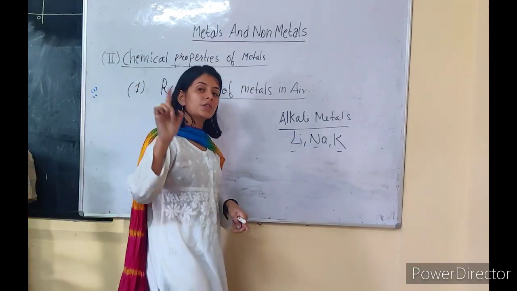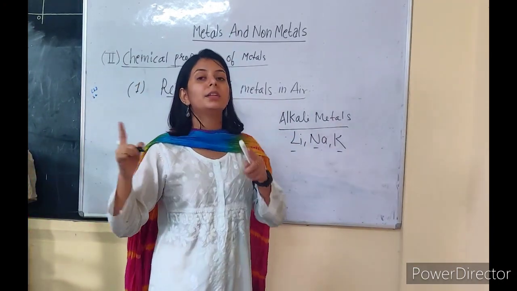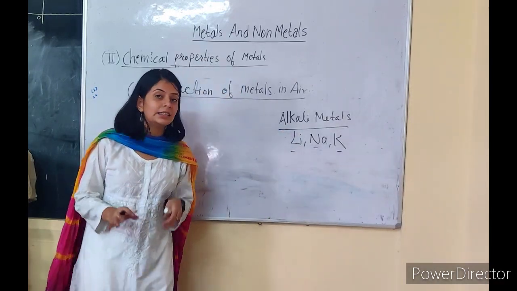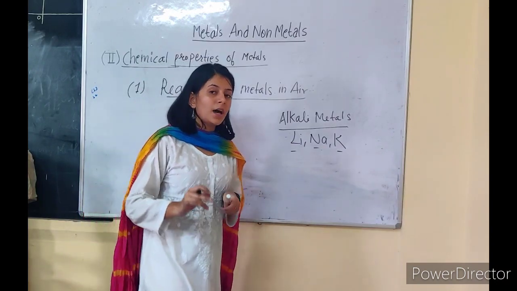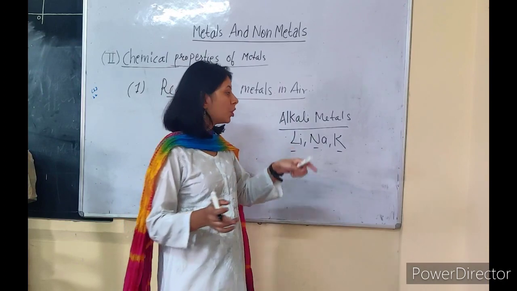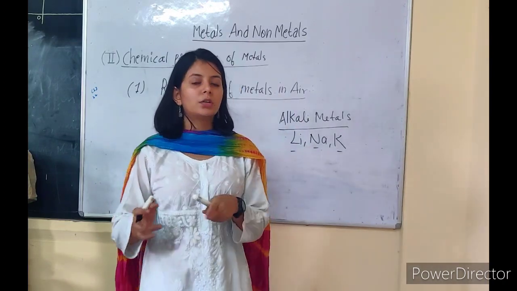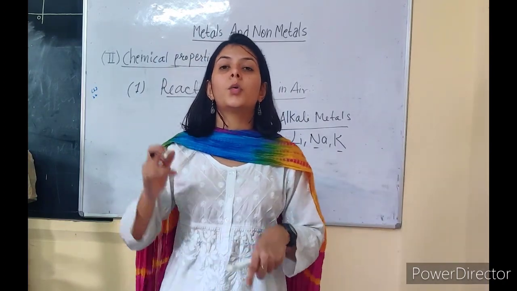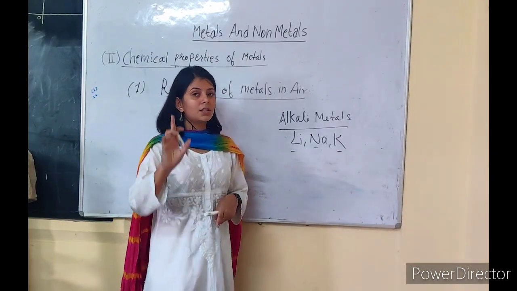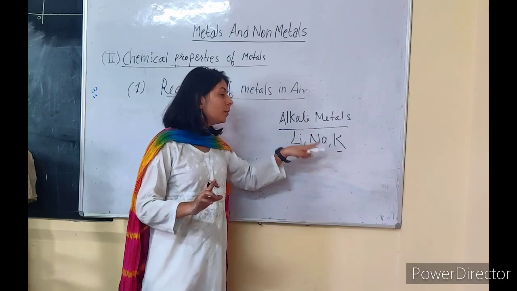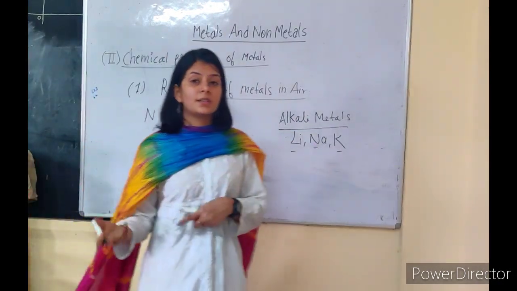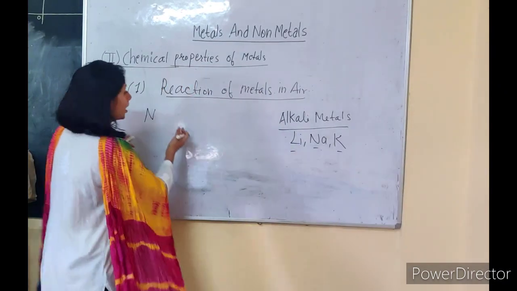And the oxides which are soluble in water and they release OH negative ions are known as alkalis. Is it clear? So alkalis are the metallic oxides which are soluble in water, and soluble in water means they will be releasing their OH negative ions. Remember that not all the metallic oxides are soluble in water. Only a few metallic oxides are soluble in water. So let's see an example of alkalis.